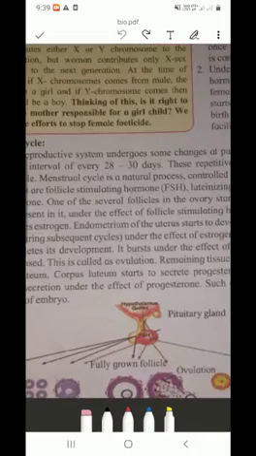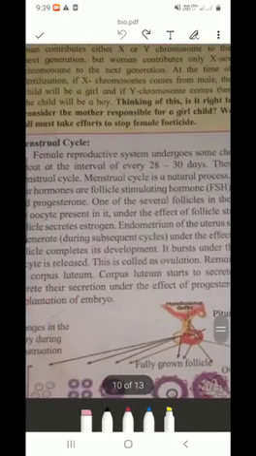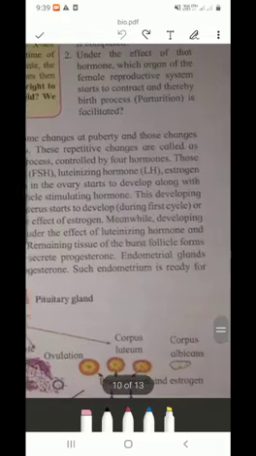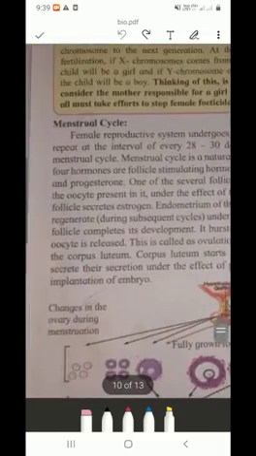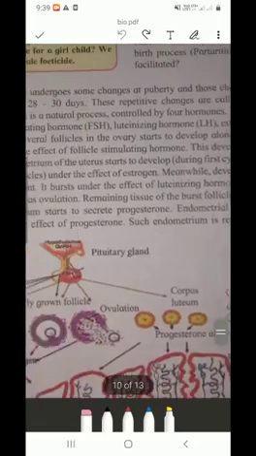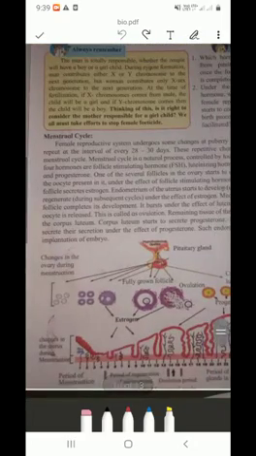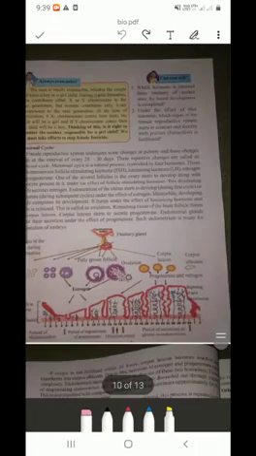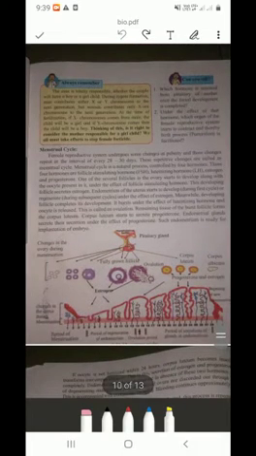Then we will go through. They have given follicle stimulating hormone, luteinizing hormone, estrogen, and progesterone. One of the several follicles in the ovary starts to develop along with the oocyte present in it under the effect of follicle stimulating hormone.